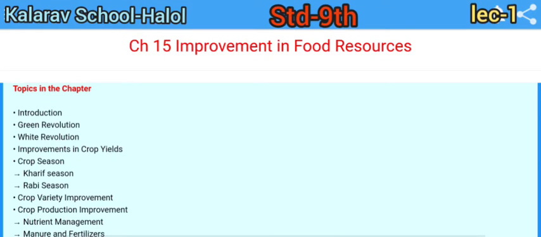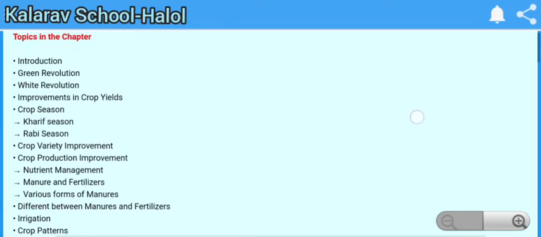Good morning, students. Today we will study Standard 9, chapter number 15, that is Improvement in Food Resources. So, we get different food resources from plants as well as animals. Here there are techniques which are used for getting improvement in the food products. So here are the few topics in the chapter.